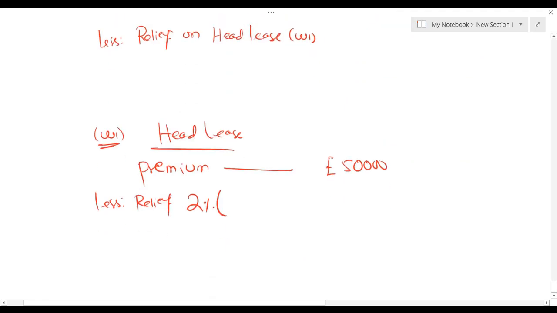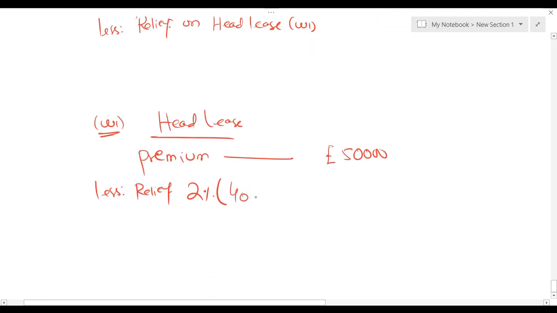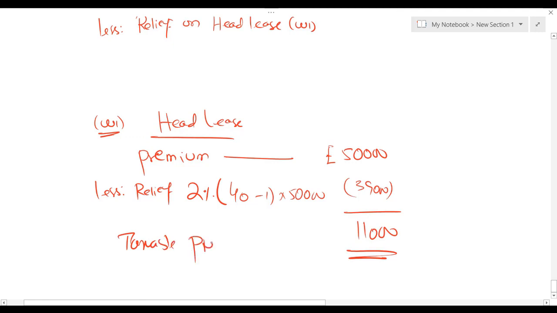Head lease time period was for 40 years into 50,000. Which means what? So we are getting a taxable premium on head lease 11,000.